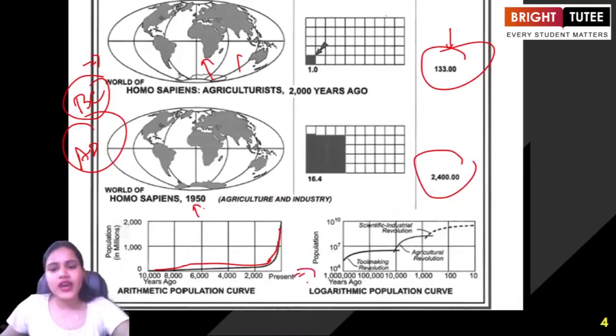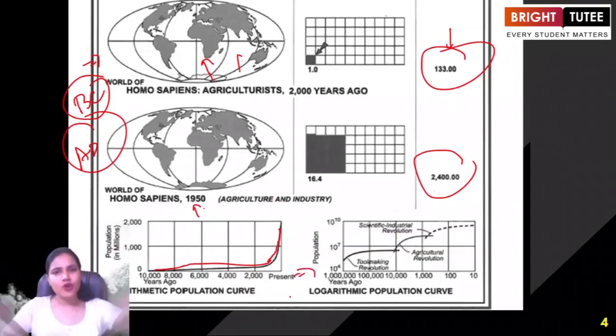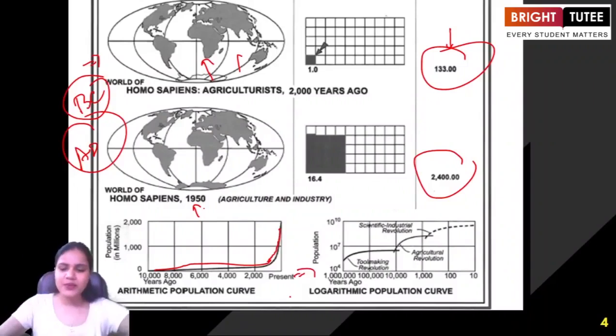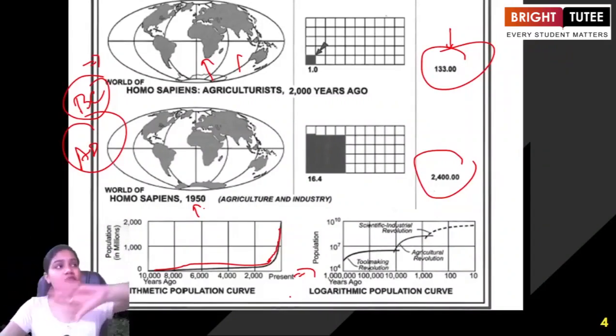Now looking at the logarithm, you do not need to get into all the aspects here. But the basic essence of this map is that you need to understand how the hominids, the Homo sapiens, were trying to live, or were expanding in all the parts of the world.